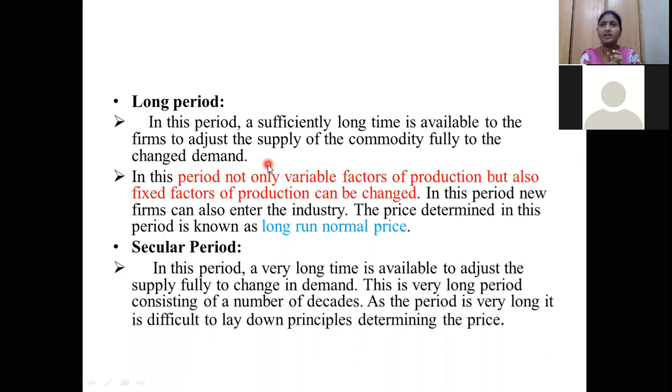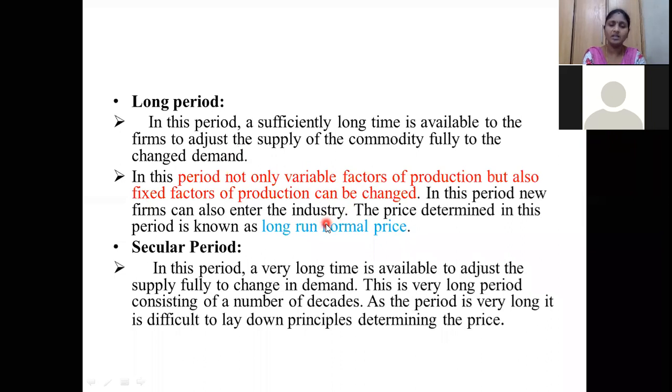So if some particular commodity's demand is more, we are able to adjust that supply of the commodity fully to the changed demand. Whether the demand is increasing or changing, with that changed demand, we are able to adjust the supply. You have to remember the things here. In the previous case, we changed only the variable factors like raw materials and labor. But along with the variable factors of production, we need to change the fixed factors of production also.